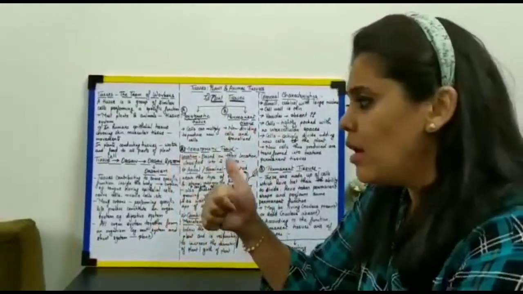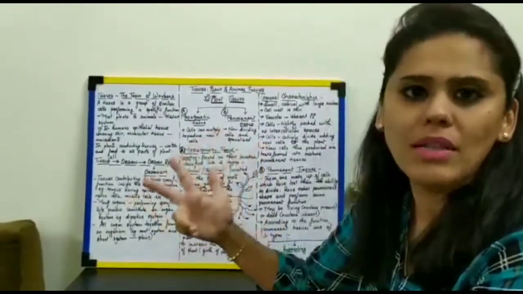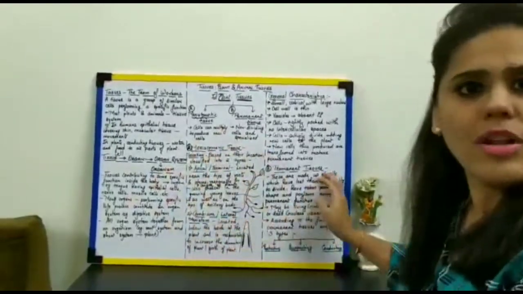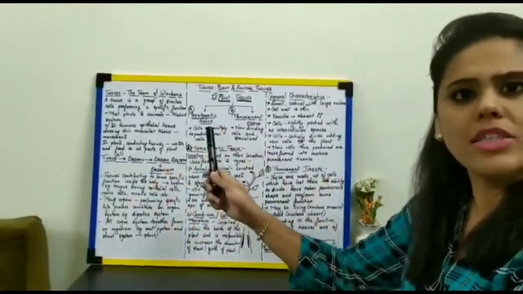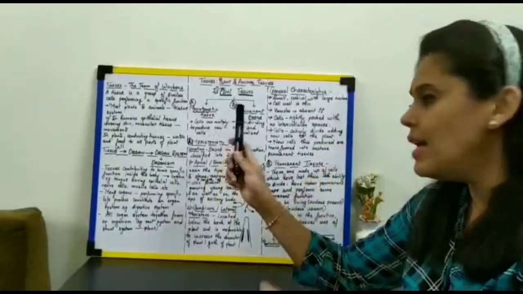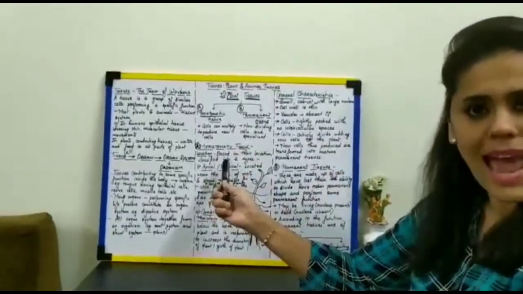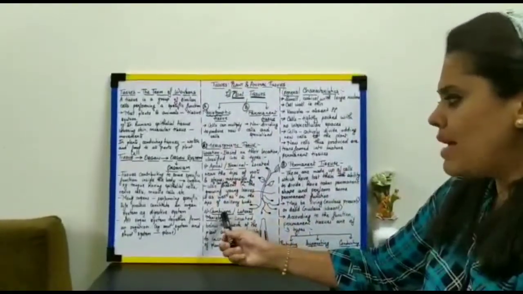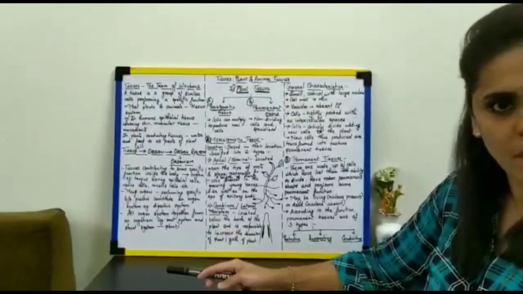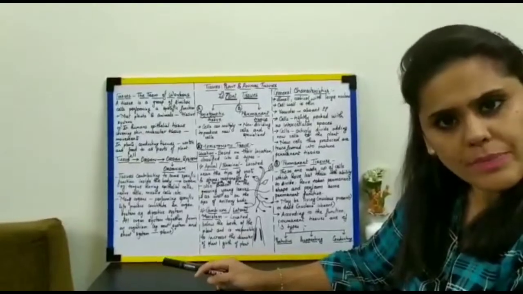Three things: where is it present, what are its types, and what are the general characteristics. Based on the location of the meristematic tissue, they are further classified into two types. What are they? Apical meristem or terminal meristem, and cambium meristem, also called lateral meristem. I hope it is not confusing.